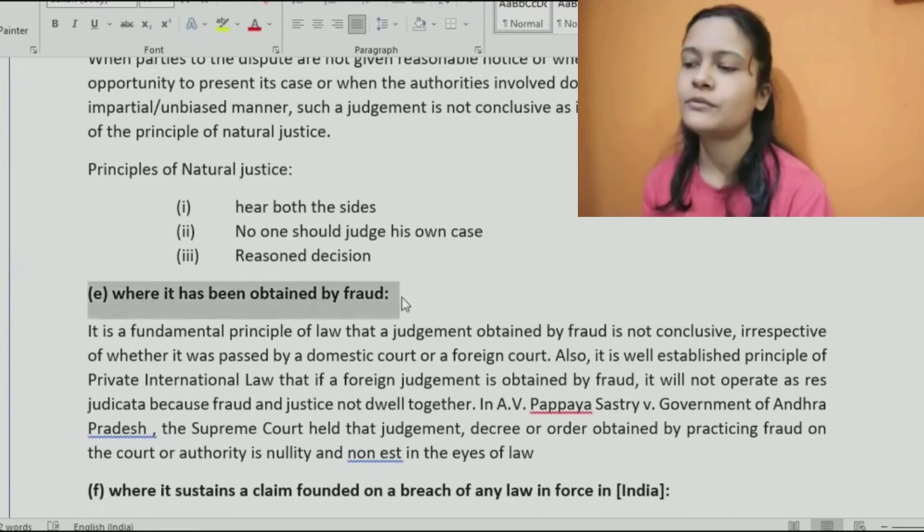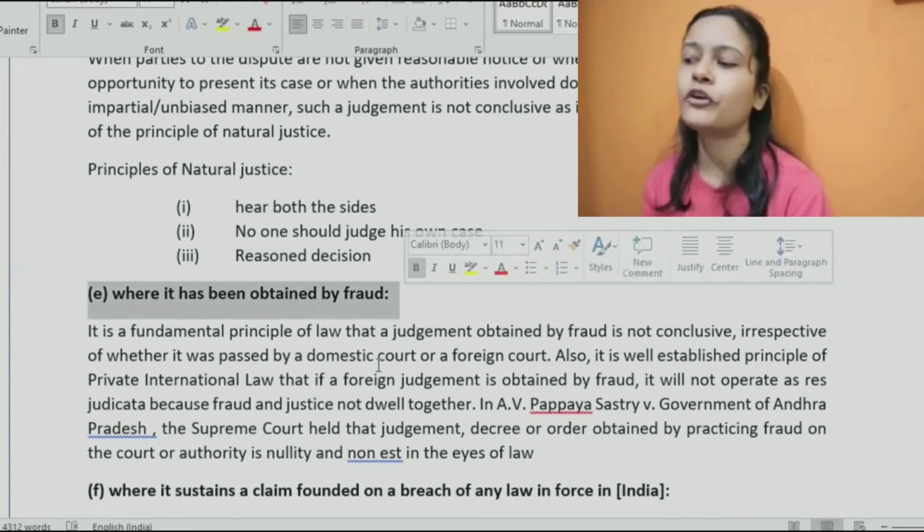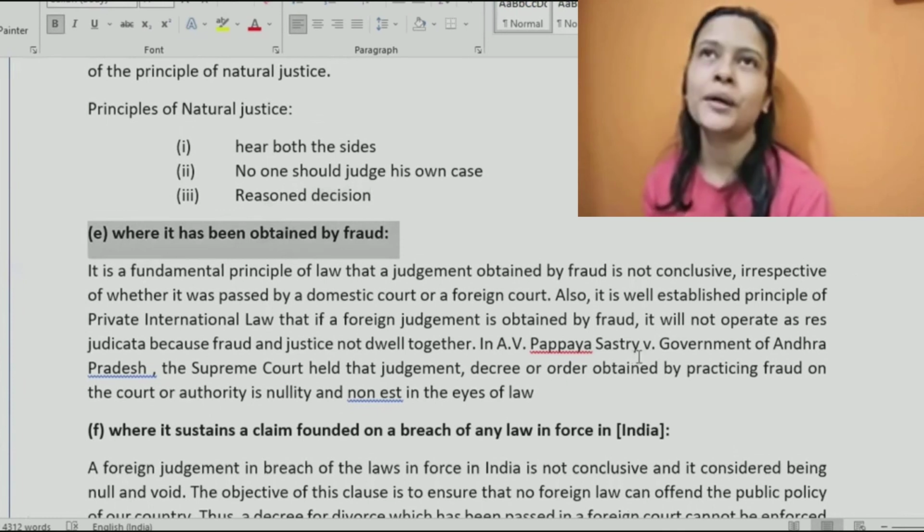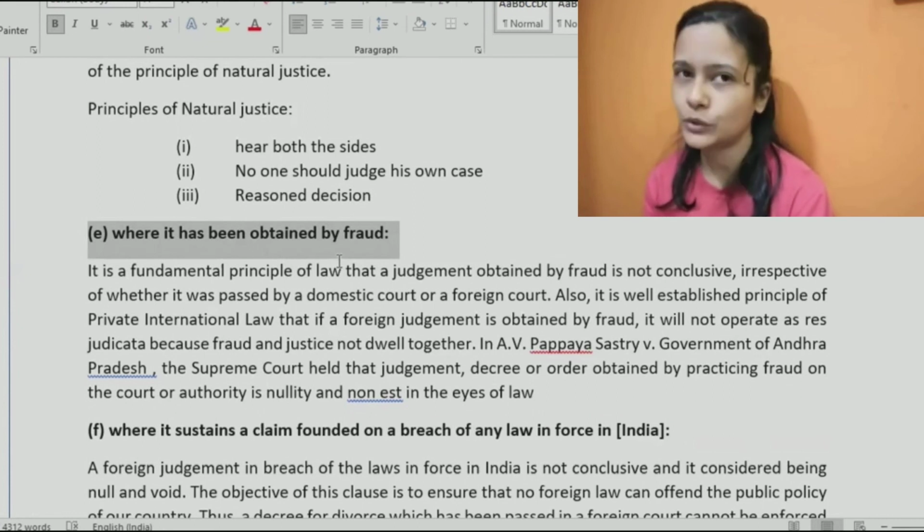Next is where it has been obtained by fraud. When we say it has been obtained by fraud, it means parties maybe submitted false evidence, fake witnesses, and tried to mislead the court. In such cases also, we would say that this is not a conclusive judgment because it was obtained by fraud.